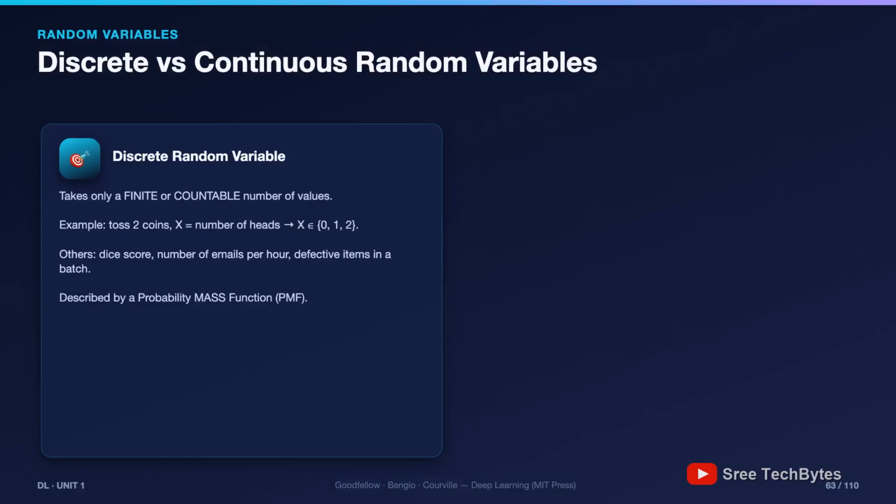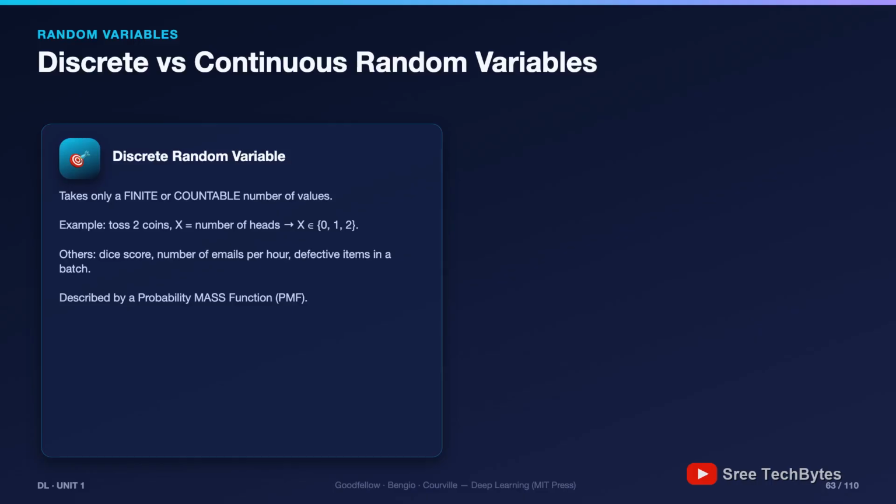If yes, finite or countable, it's a discrete random variable. Number of heads in 2 tosses: 0, 1, 2. Listed. Dice scores, emails per hour, defective items in a batch, all discrete. If the variable can take any value in an interval, it's continuous. Height of students anywhere between 4 and 6 feet, including 5.731. You cannot list them. Temperature, weight, waiting time: continuous.